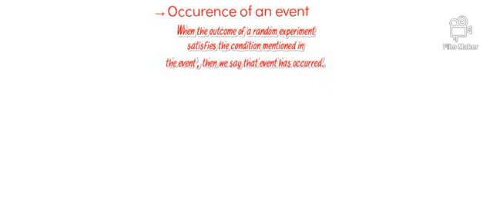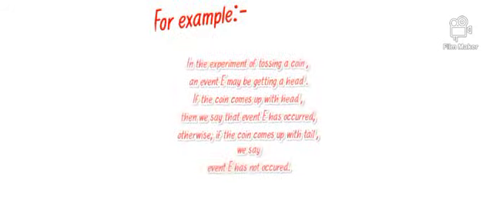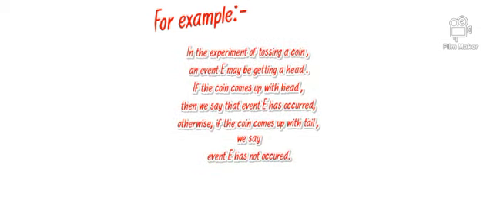Next, occurrence of an event. When the outcome of a random experiment satisfies the condition mentioned in the event, then we say that the event has occurred. For example, in the experiment of tossing a coin, an event E may be getting a head. If the coin comes up with head, then we say that event E has occurred. Otherwise, if the coin comes up with tail, we say that event E has not occurred.